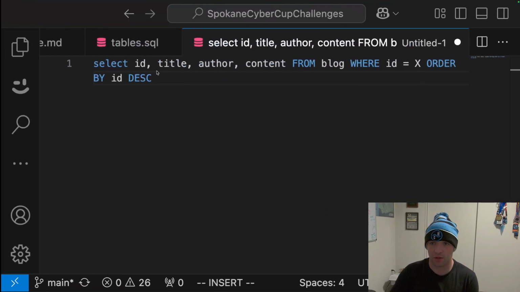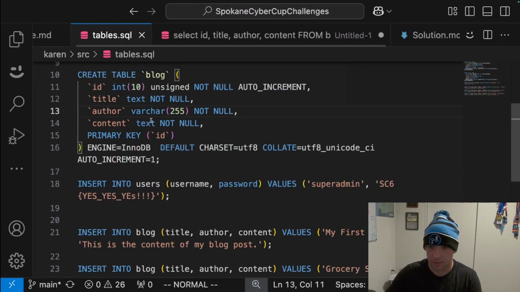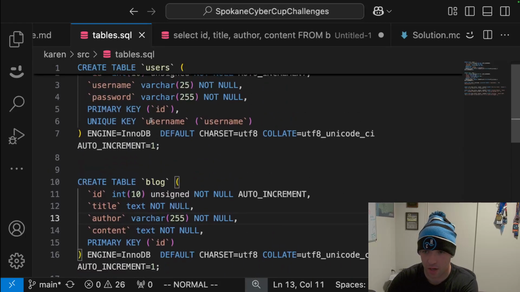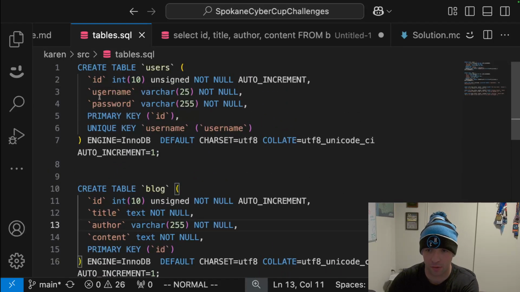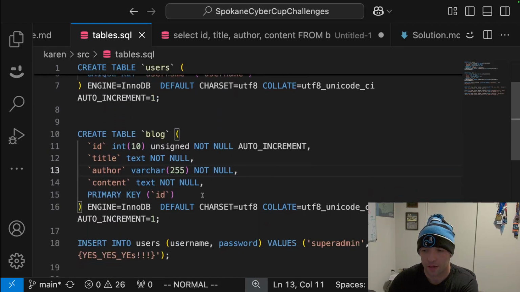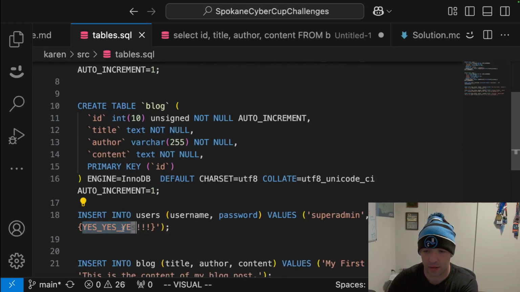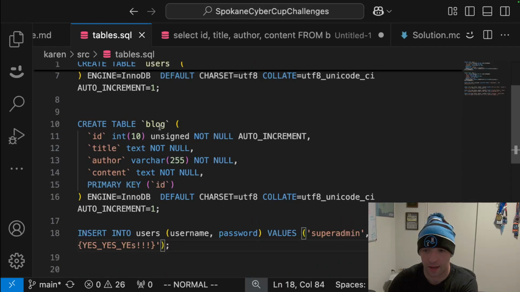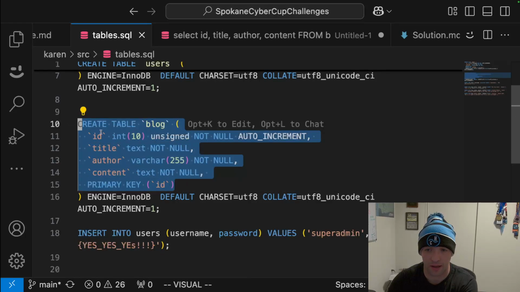And like I said, we're actually given that here. This table has a schema of 3 items. It has ID, username, and password. In this case, the password actually has the flag in it. And this blog table has 4 elements. That'll be crucial in a moment.